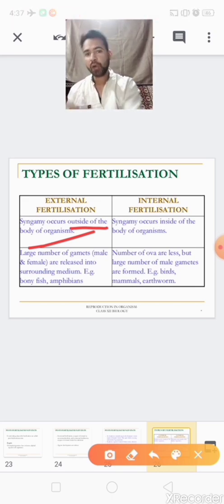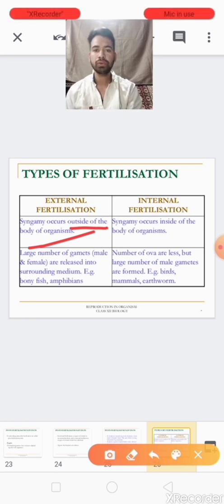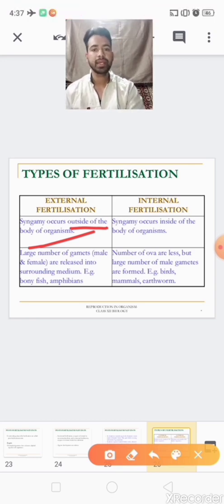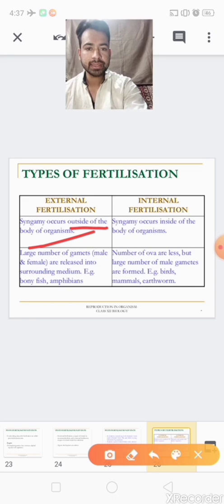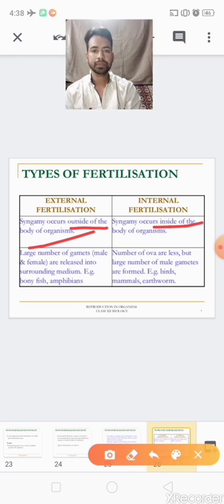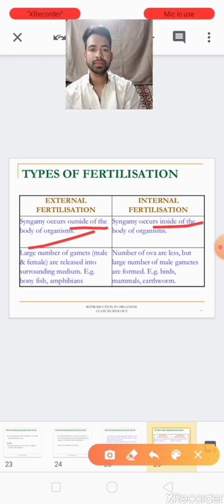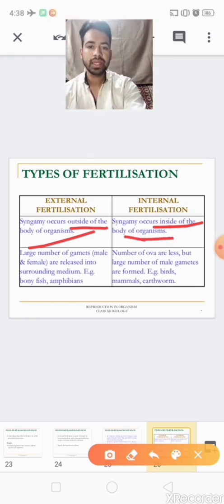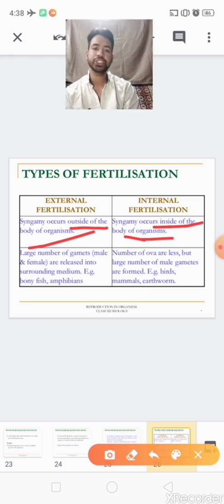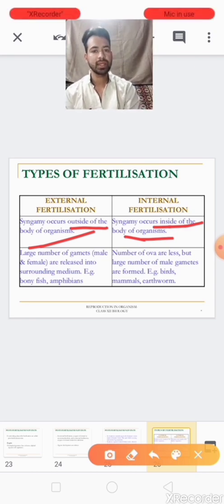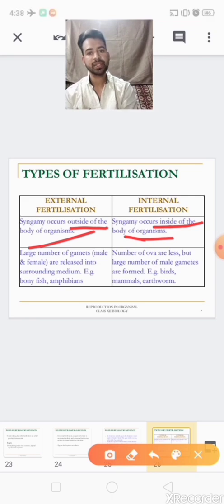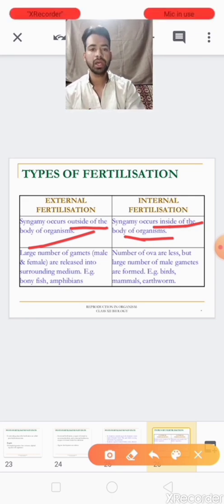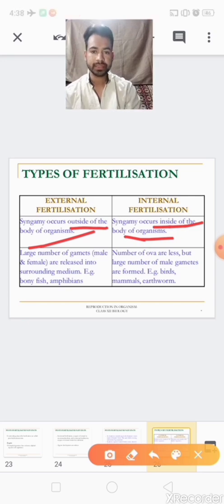If the syngamy or fertilization occurs inside the body of the organism, that is internal fertilization.